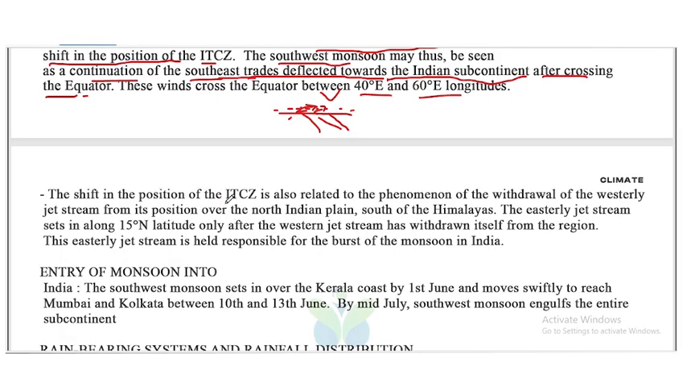The shift in the position of ITCZ is also related to the phenomenon of withdrawal of the westerly jet stream from its position over the North Indian plains, that is, south of the Himalayas. The easterly jet stream sets in along 15° north latitude only after the westerly jet stream has withdrawn itself from the region. This easterly jet stream is held responsible for the burst of monsoon in India.